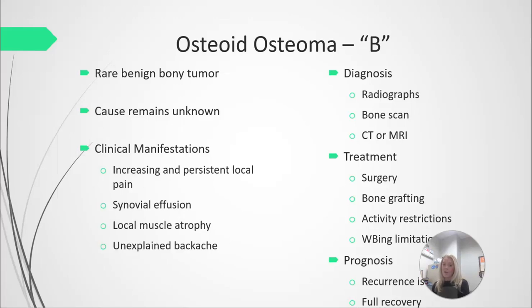Diagnosis is going to be radiographs or x-rays, a bone scan, or CT or MRI. Treatment could include surgery to remove the osteoma, bone grafting if they have to remove a large enough piece that it would need to be replaced, potential activity limitations and weight-bearing restrictions depending on the site of the surgery. Prognosis, recurrence is usually rare, and surgical excision usually leads to a full recovery.